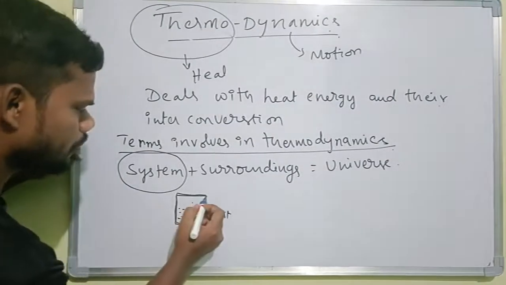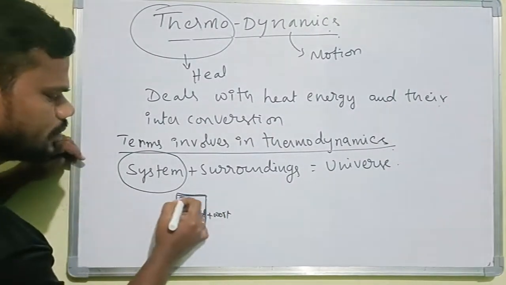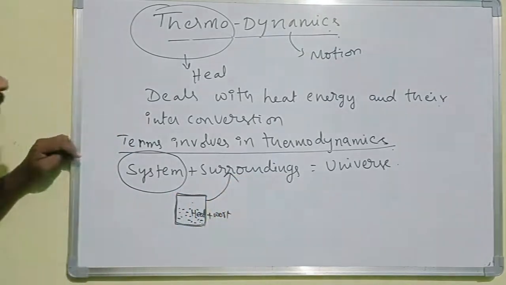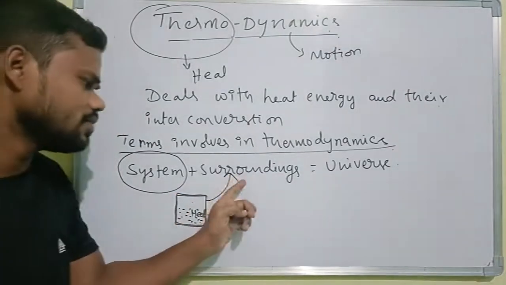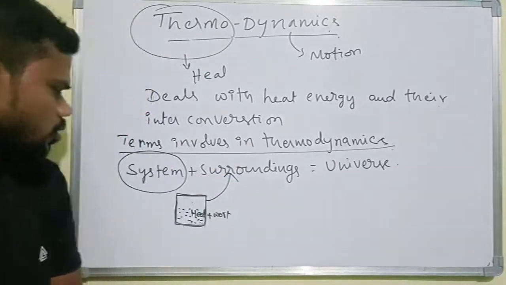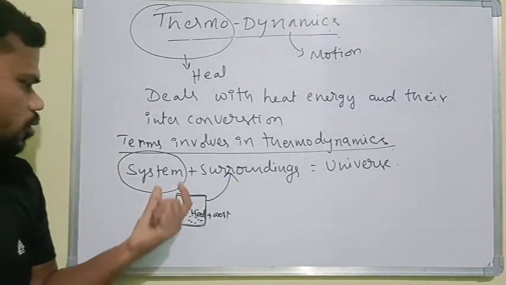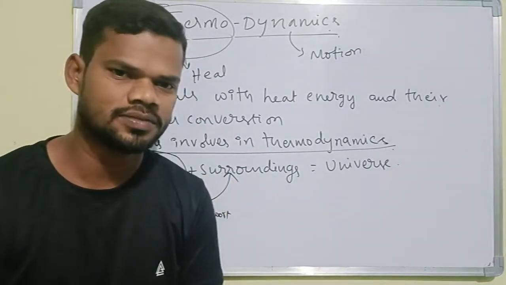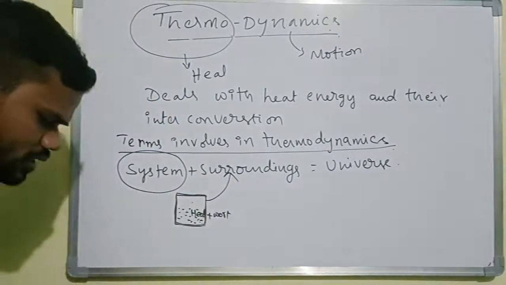Apart from this system, everything else is the surroundings. Both system and surroundings together are called the universe.